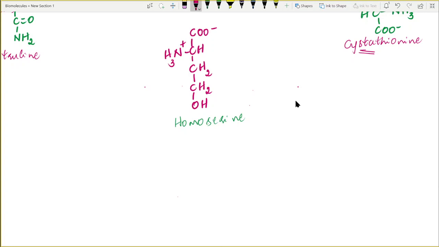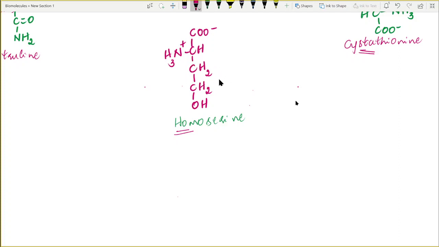Students, one more common non-protein amino acid is homoserine. It's exactly similar to the previous structure. I have told you about homocysteine. Homocysteine is nothing but cysteine with an extra CH2 group. Similarly, we can define homoserine as serine with an extra CH2 group.